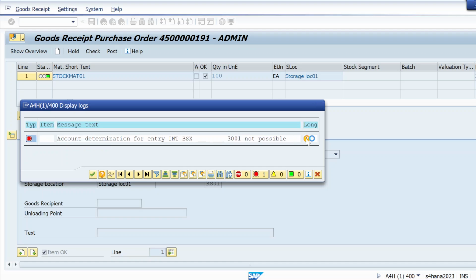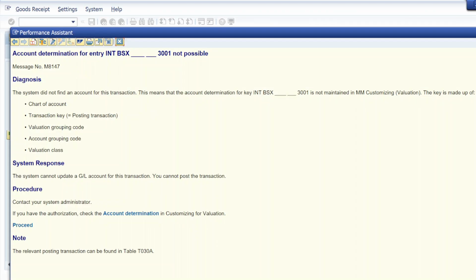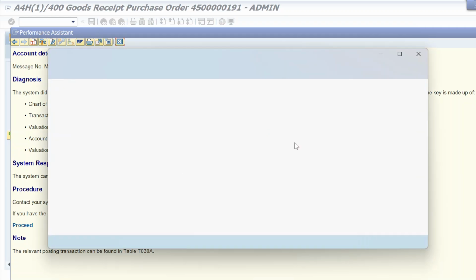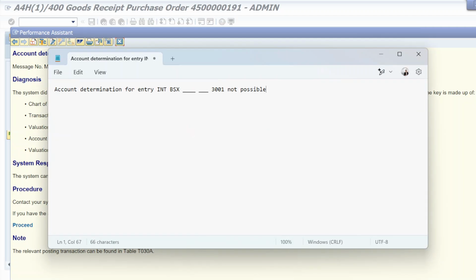How to resolve that? Simple. First of all, you must be aware of how to read that error. This is an MM-SAD error. So you just copy this and paste it on notepad. And here you just read that error. It's an account determination error. You can face many types of account determination errors, so you should know the procedure to resolve that. The procedure will be the same, but the keys, valuation class, valuation modifier will change.